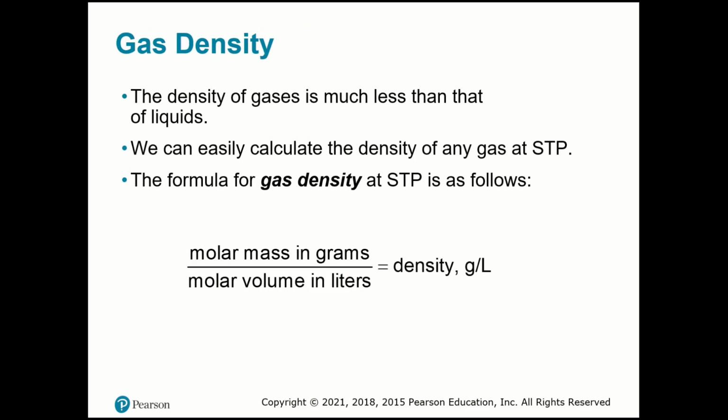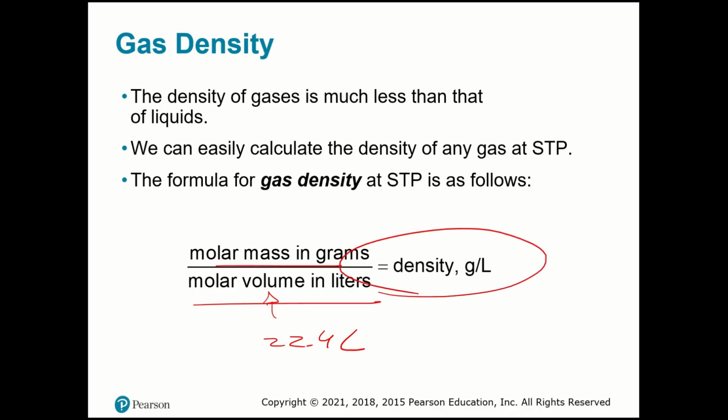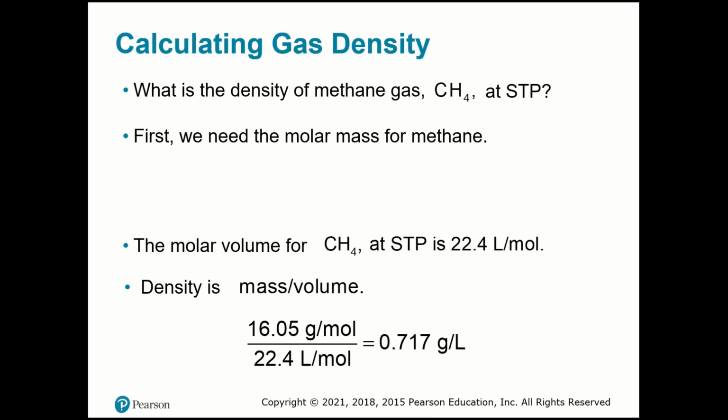And with this, we can also calculate the density of the gas. The density of a gas is much less than that of liquids. We can easily calculate the density of any gas if you already know that 1 mole of any gas at STP conditions occupies 22.4 liters. Just divide the molar mass by the molar volume in liters. So if you have the molar mass of something and you know the molar volume is 22.4 liters, it's easy to calculate the density, like in this example.